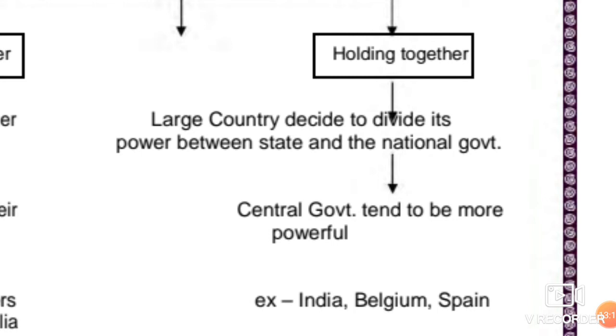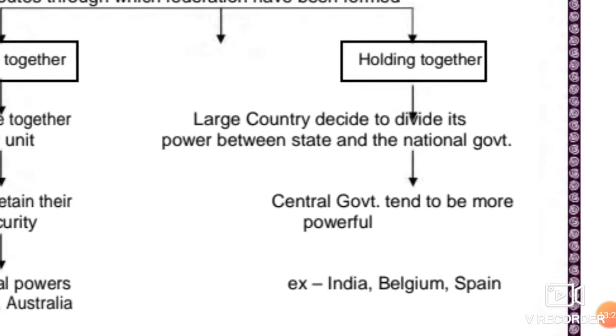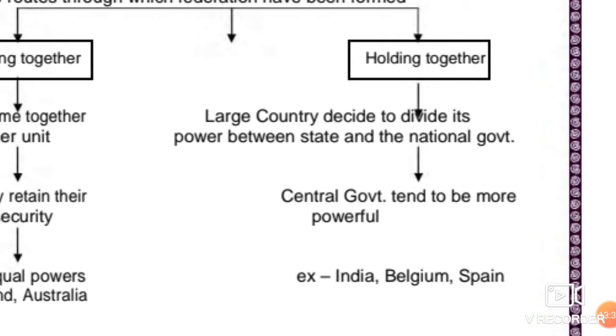Telangana has been recently created. The demand for Saurashtra creation, the demand for Harit Pradesh creation, the demand for other states' creation has been in the pipeline. Examples of holding together federation are India, Belgium, Spain, etc.